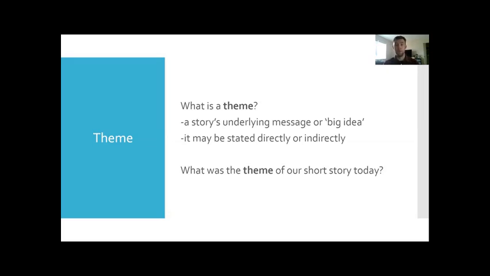So when we talk about the theme, it's not like it's a topic sentence, right? This isn't a historical essay, or a factual persuasive essay. This is a short story. So we don't have the clear and obvious topic sentence. We have a theme, and that might be in the beginning of the story, or it might be at the end of the story, or somewhere in the middle. And you have to use the evidence of what goes on through the story in order to come up with what you think the theme is.